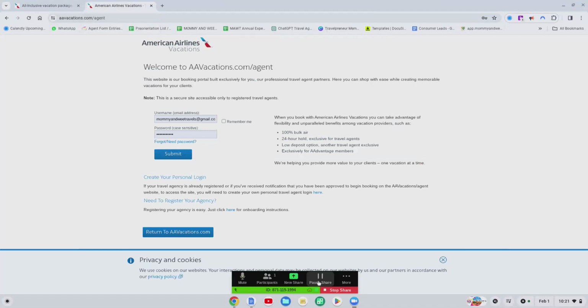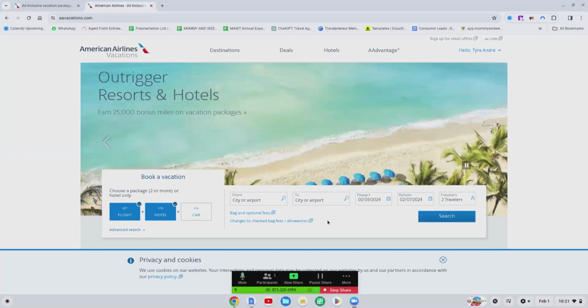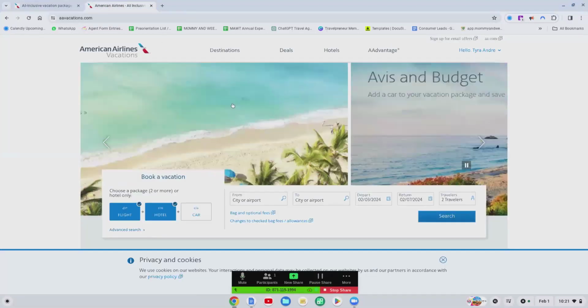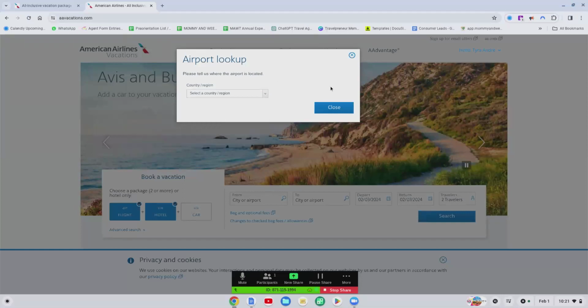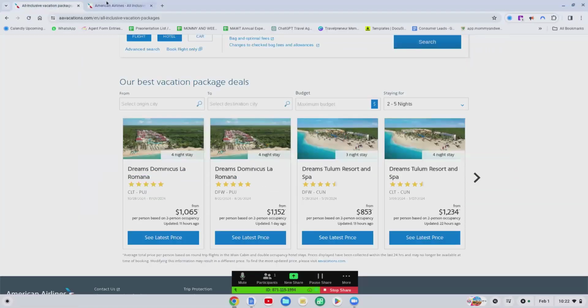All right. So you're logged in as a travel agent when you see your name up top right here. And so when you click on this right here, it will actually show your agency. Okay, so if you're with the host, it'll show the host agency name. All right, so we're just kind of sort of duplicating this. So 528 to 531. $528. Lord have mercy, what am I doing? It's DFW. DFW to Cancun.